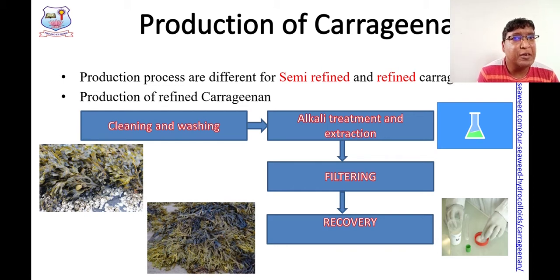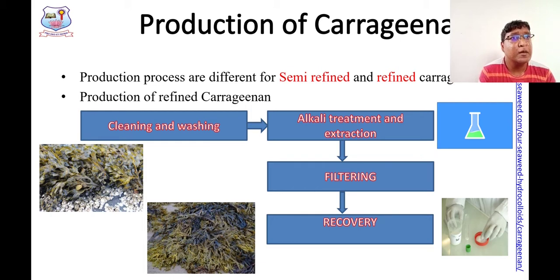What are all the steps involved in production of carrageenan? It is very simple, but keep it in mind and kindly note down the steps I am telling through this lecture. Cleaning. The first step in the production of carrageenan is cleaning and washing. What is cleaning and washing?